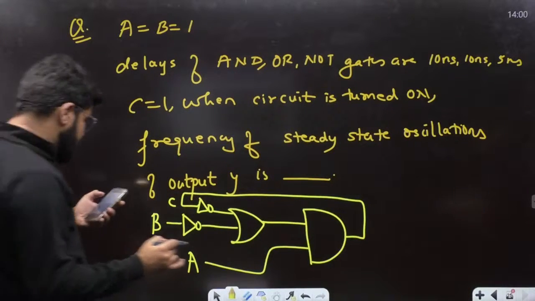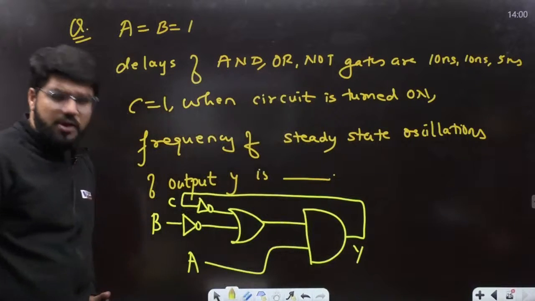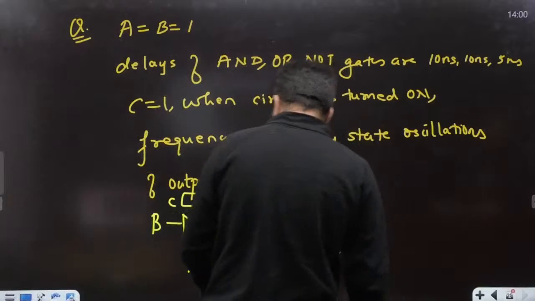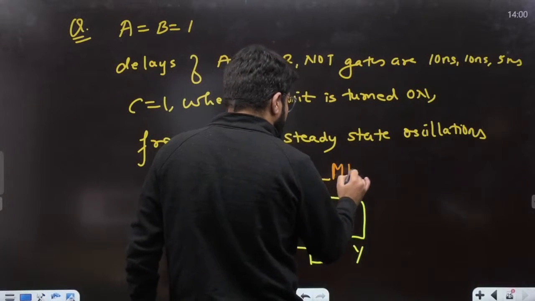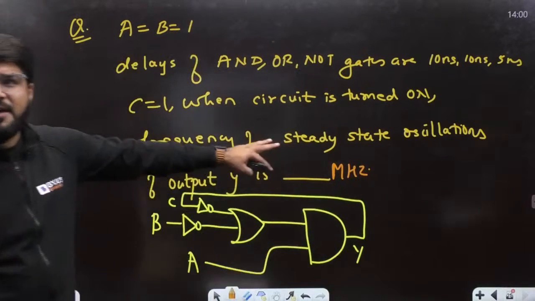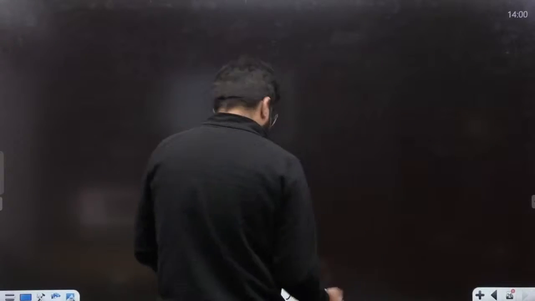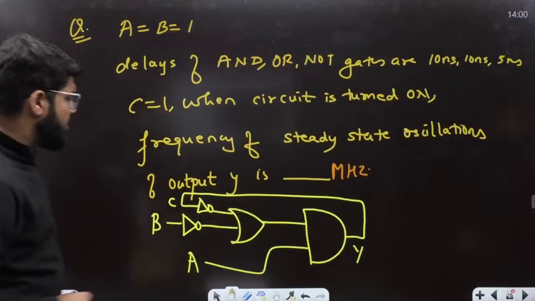Clear? And this is the output Y. We need to find the steady state frequency of oscillation at the output Y. Ganesh says the answer is 20 megahertz. Okay, it is a NAT question. I assume it will be in megahertz. You can correct me, the unit is missing here, but since you are saying megahertz, it will be megahertz. The unit could be anything, but you have to just fill it correctly.